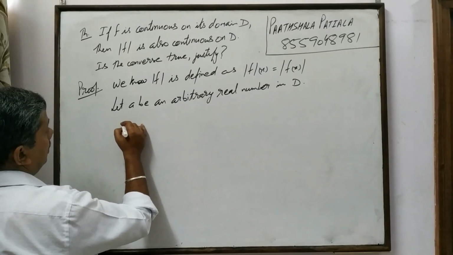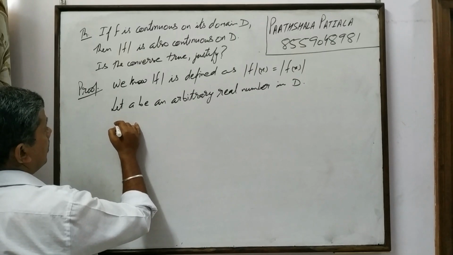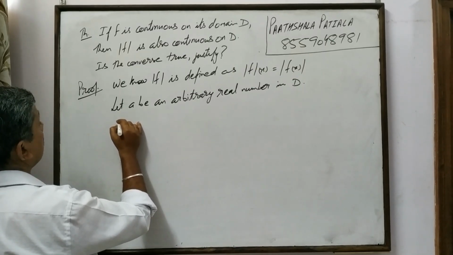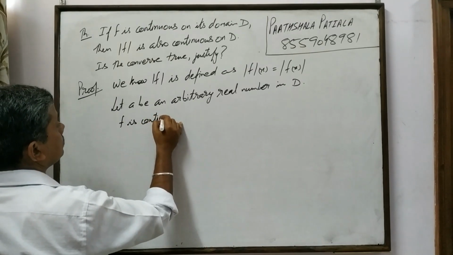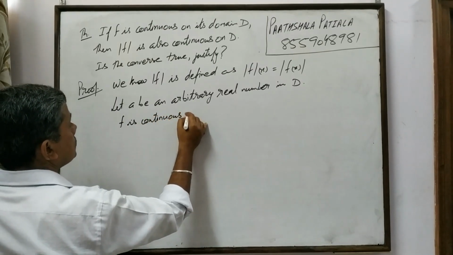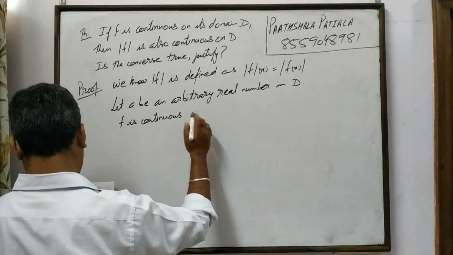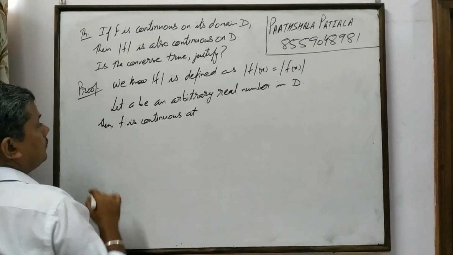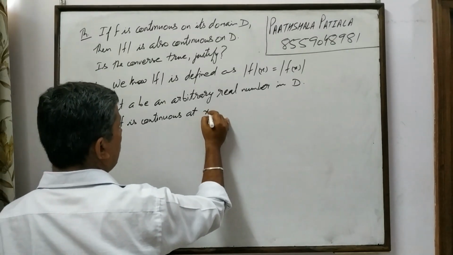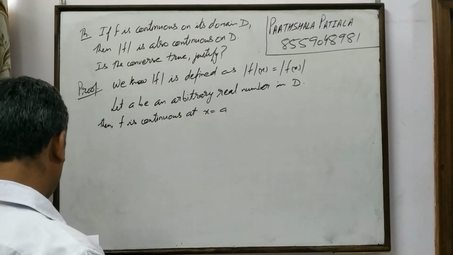Now f is continuous at a, then f is continuous at x is equal to a.